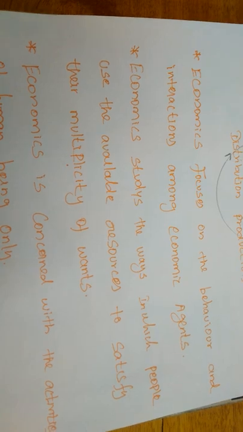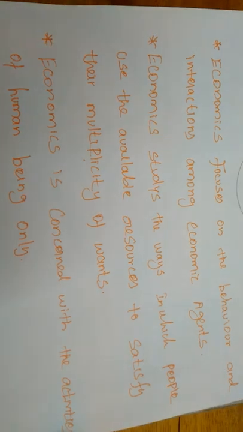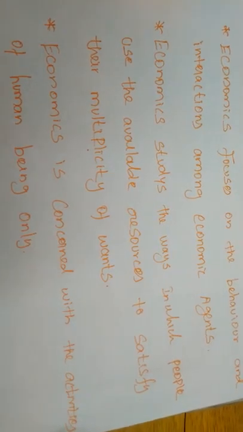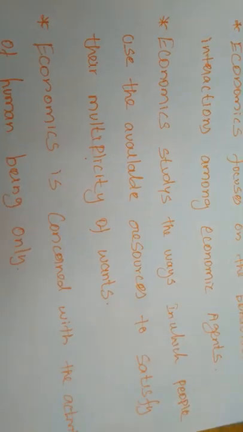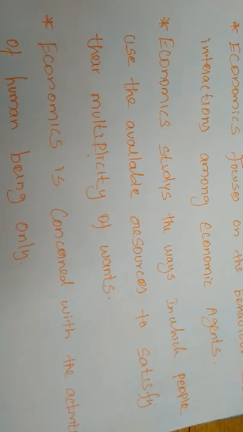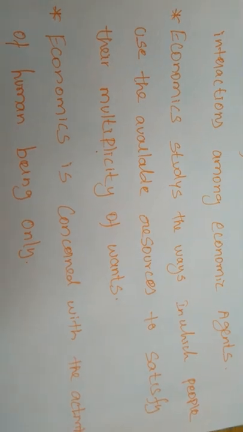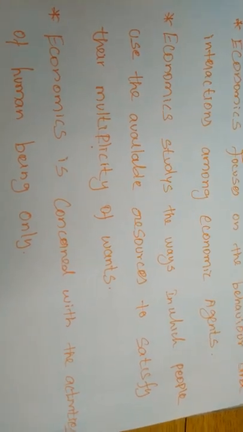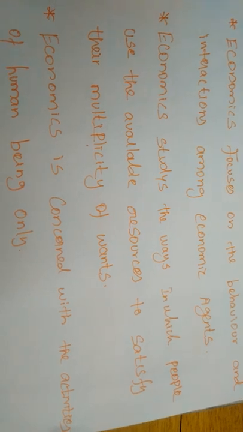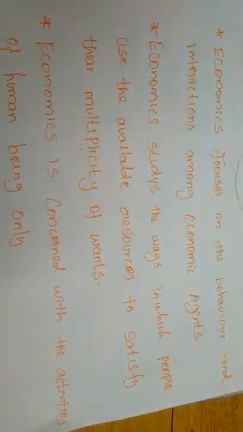Okay, so the rationalist people will only spend some amount of money equal to the worth of the product. So economic activities are also studied through rational human behavior, right? The next point: economics studies the ways in which people use available resources to satisfy their multiplicity of wants. Economics also studies how individual people and organizations use natural resources, the available resources, to satisfy their multiplicity of wants.